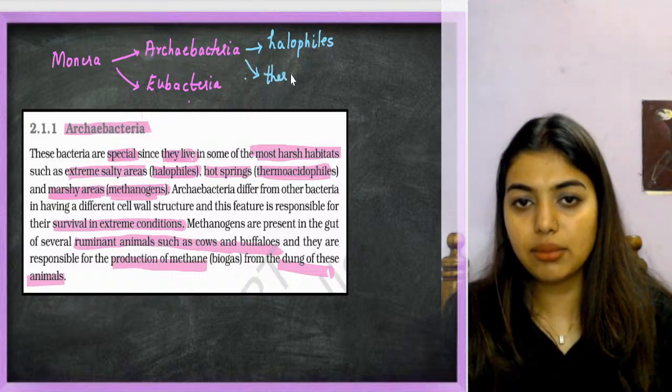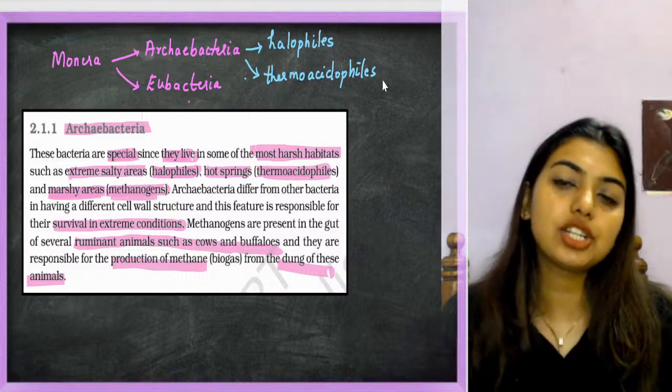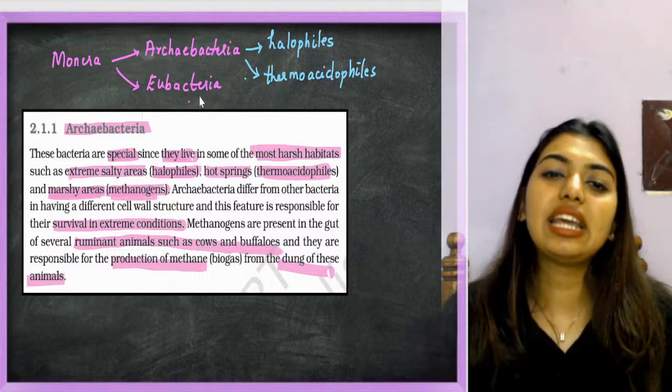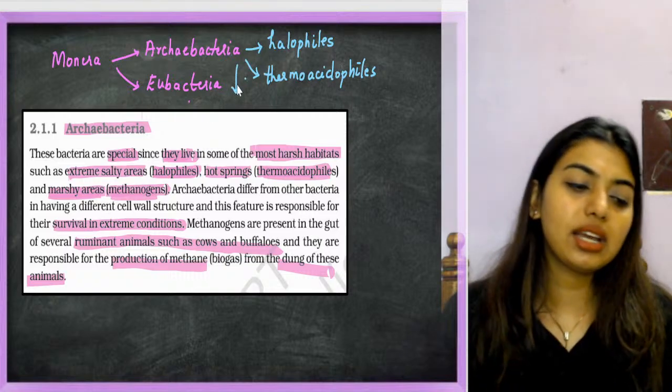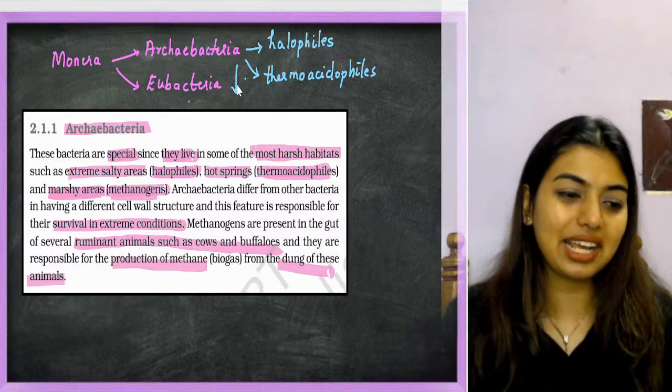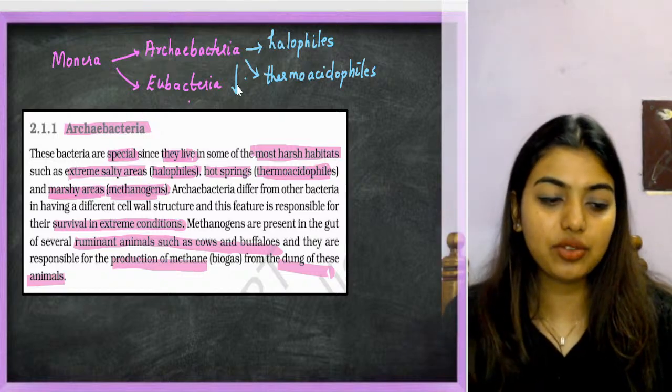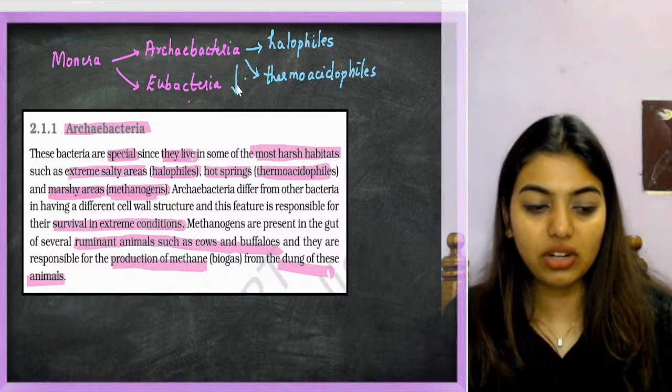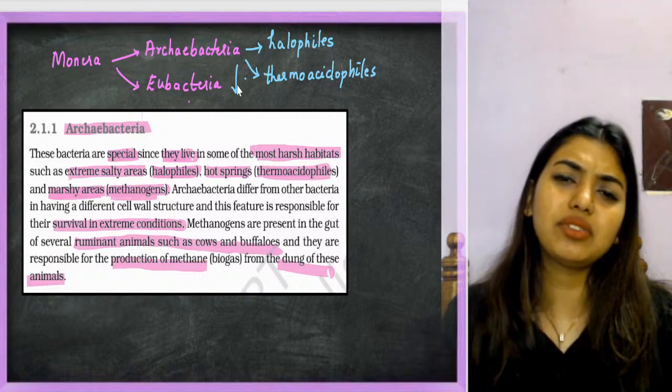Next one is thermoacidophiles, that is extreme pH, extreme acidic condition, extreme heat. They're like, hey, this is all small things for me, I can stand in any kind of climate, don't worry, I'll do it.